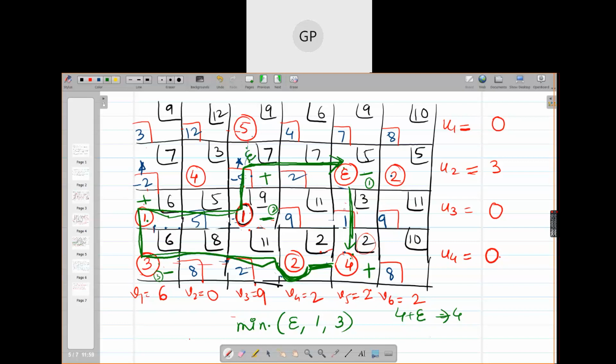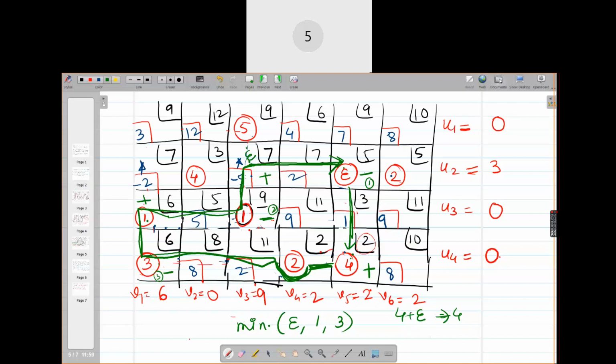So more than 2 cells will become unoccupied and only 1 cell becomes occupied, and then you get a number of allocations less than m plus n minus 1. In that case also, you have to take similar action: put epsilon units so that the allocations remain at independent positions. Okay? Is that clear?